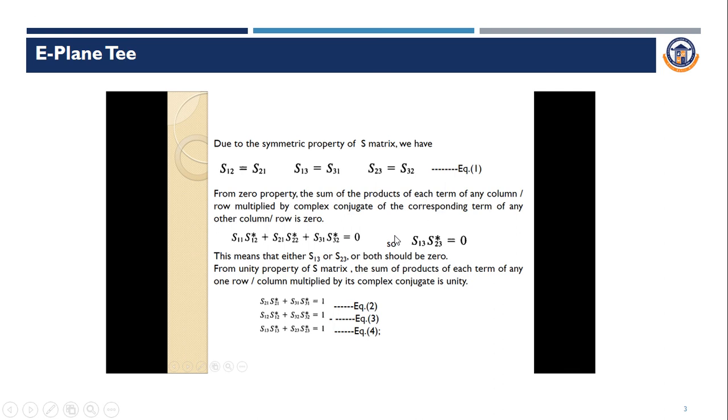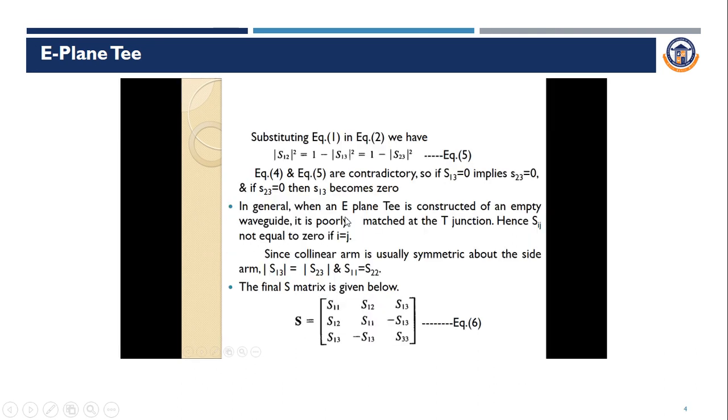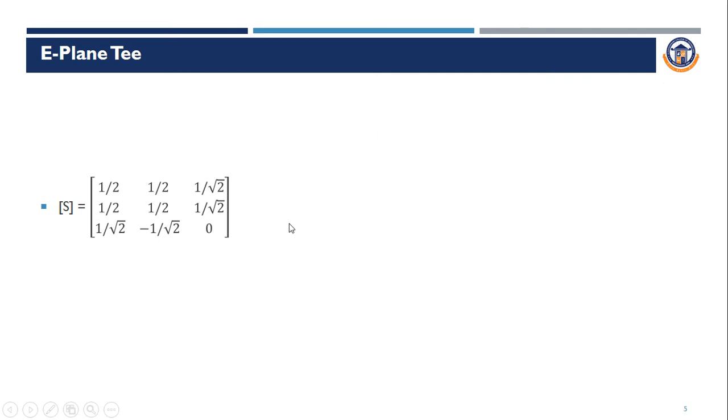Then apply the unitary property and multiply the two matrices, and you will get these equations. By resolving these equations, you will get the S matrix, with S11 as 1 by 2 and S12 as 1 by 2, like that. Finally it will form the S matrix like this.